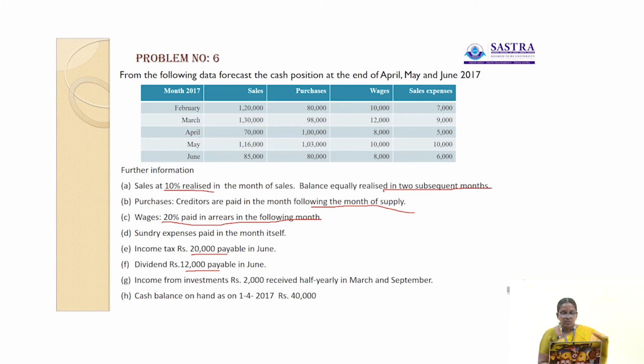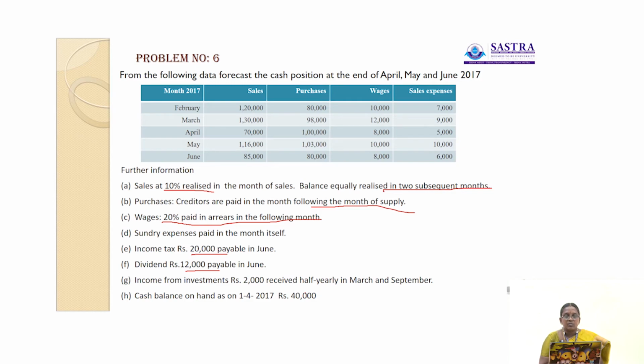Income from investment 2,000 received half-yearly, in March and September. Cash balance on hand on 1st April 2017, rupees 40,000. Okay, so from that information we have to find out the cash budget. We have to prepare the cash budget for the months of April, May and June 2017. So here the additional information was given: sales 10% realized in the month of sales, balance equally realized in two subsequent months.